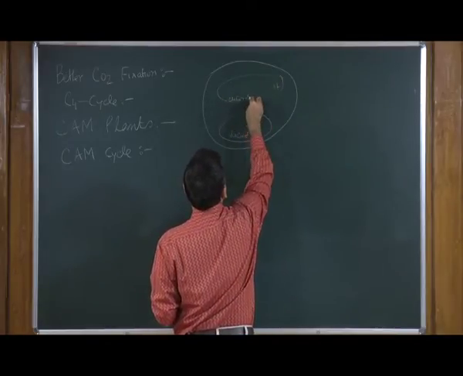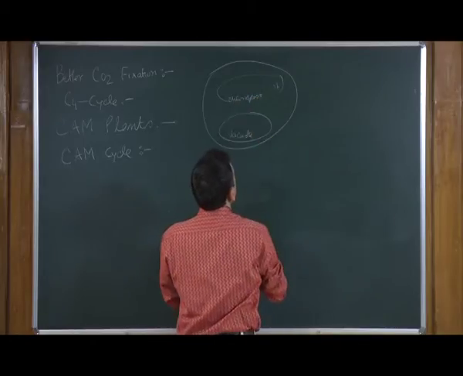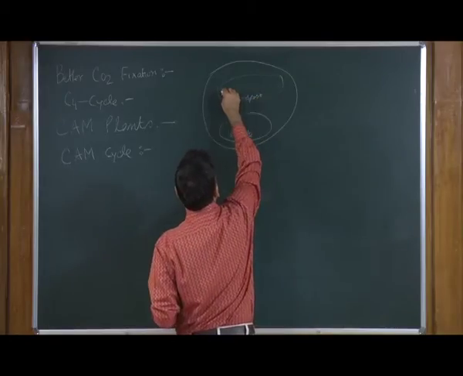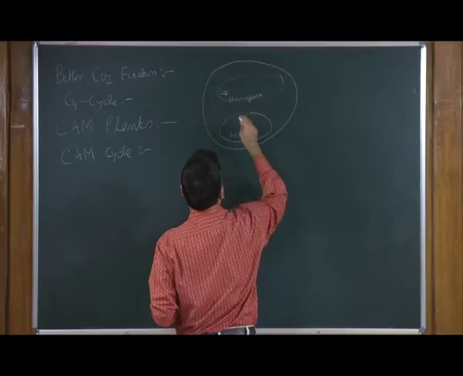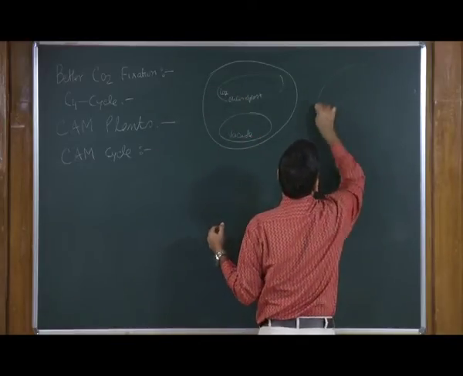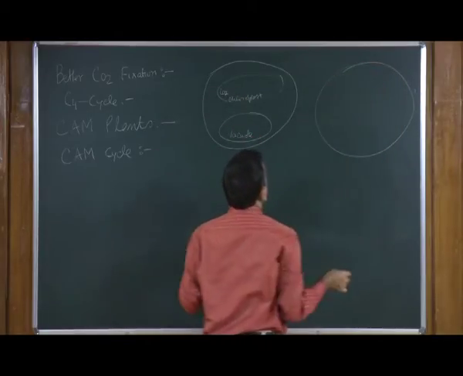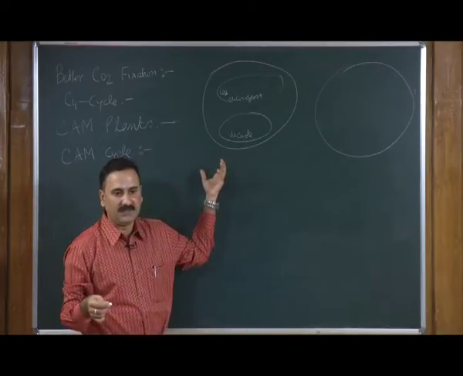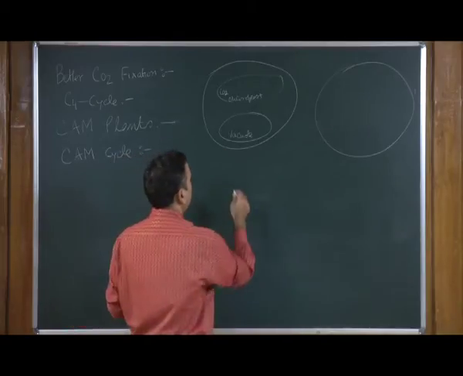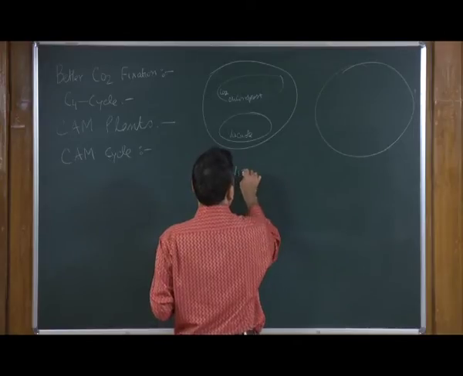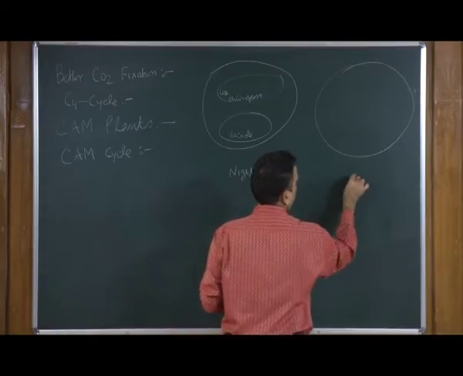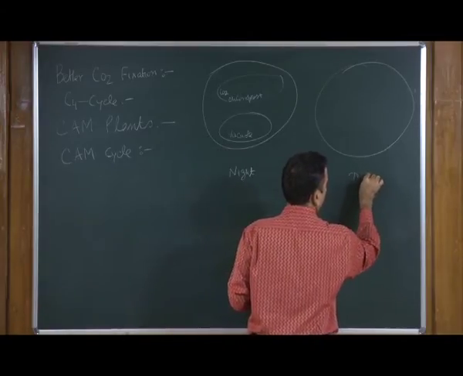So, by following a C4 cycle, they take the carbon dioxide. They dissect the whole reaction based on whether it is day or night: what happens during the night and what happens during the daytime.